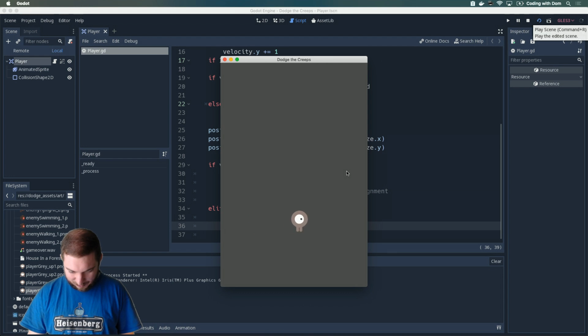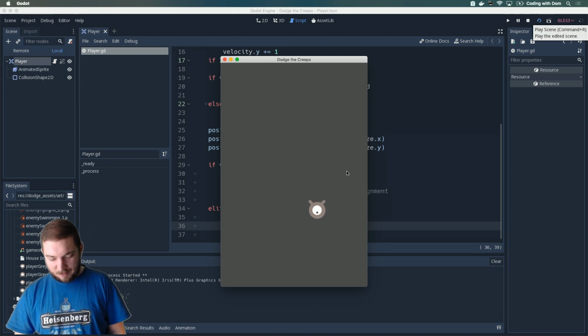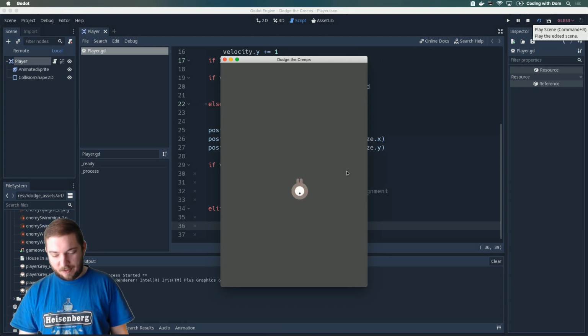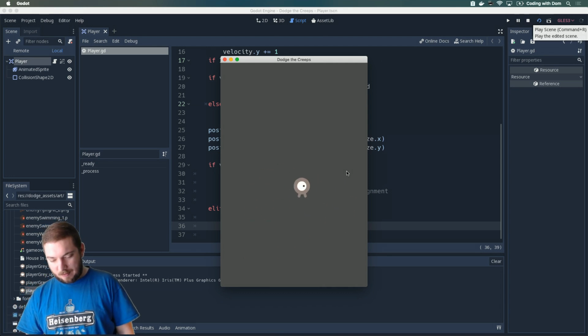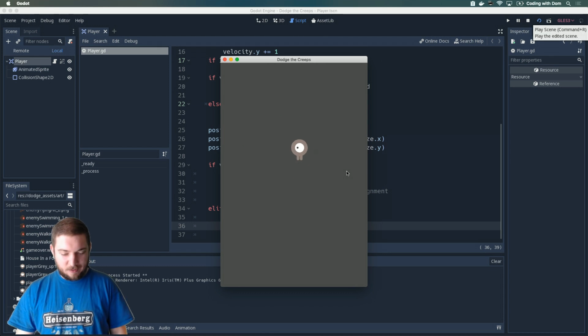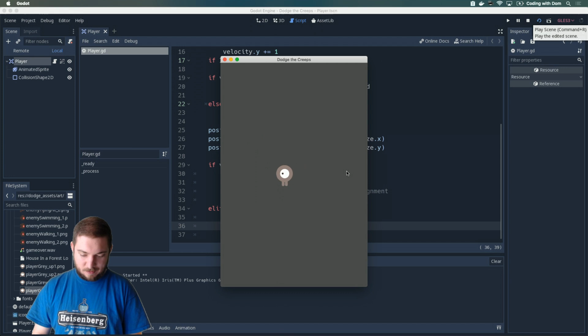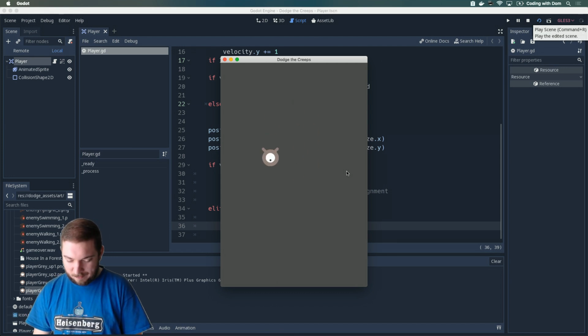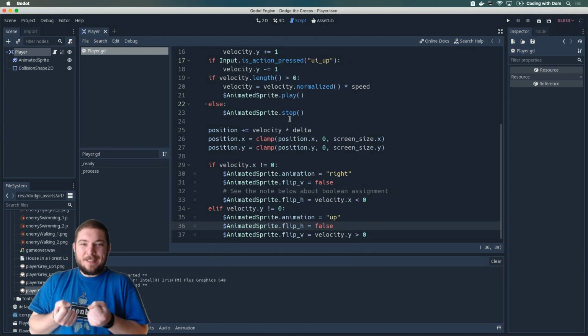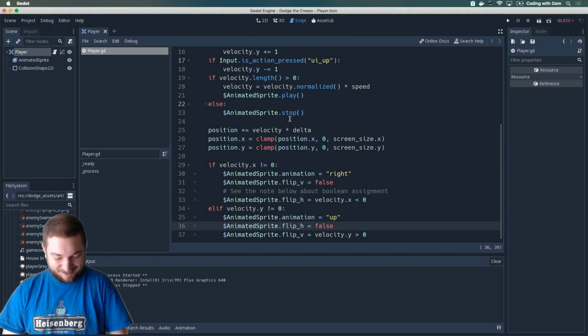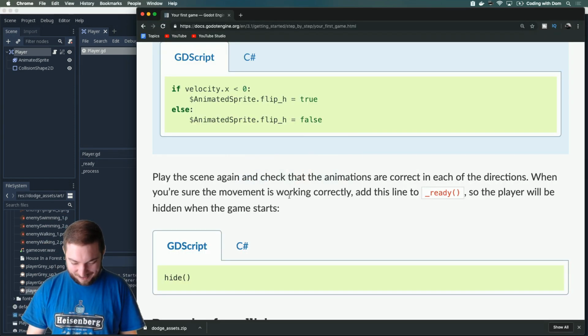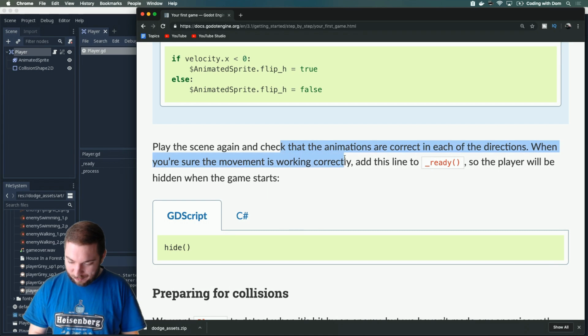Haha, this is so cool. That was so easy. Look at the eye go around. I can't believe how easy this thing is. I am amazed, literally amazed. This is so cool. Okay, I have to really hold back because I could play with this thing for hours just moving around. Check that the animations are correct in each direction.